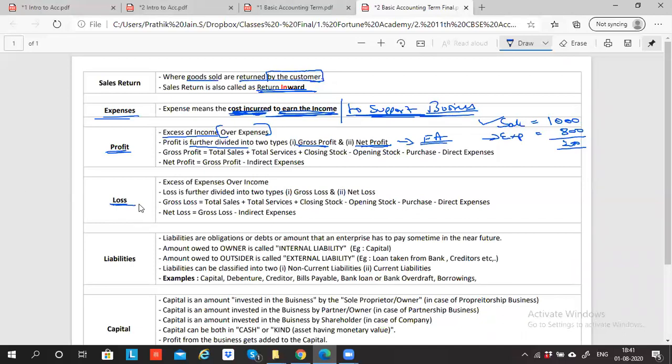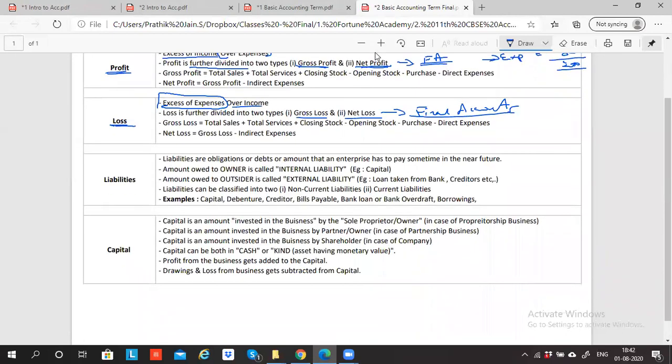Next is loss. Loss is when expense is more than income. Loss is again of two types: gross loss and net loss. I'll explain this in the final accounts chapter, when you learn to prepare the trading and profit and loss account and the balance sheet. This is clear. I'll go to the next concept.